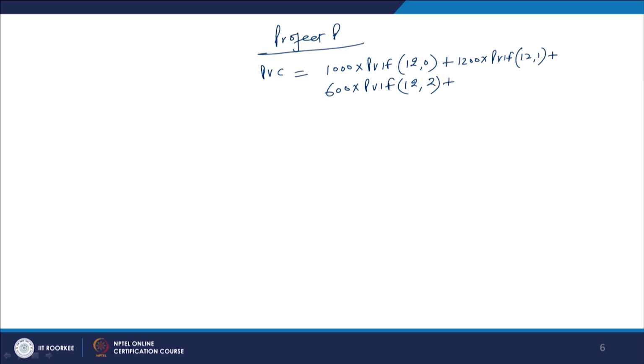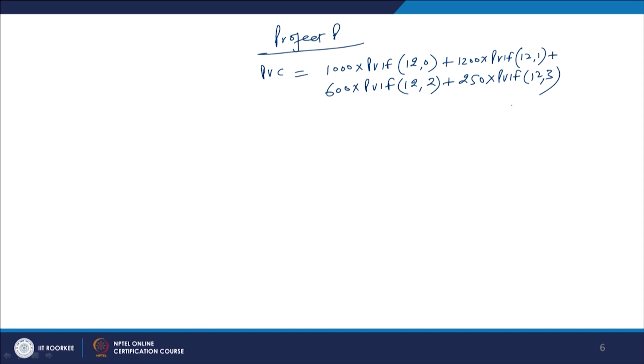And the last cash outflow, the first being 1000, the second 1200, the third 600, is 250 into PVIF at 12% for 3 years. So, for the first 3 years including period 0, we have the cash outflows.